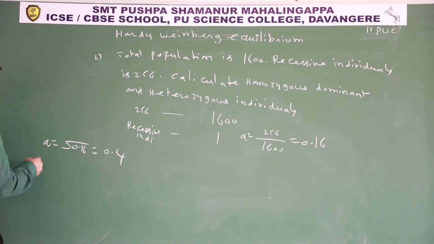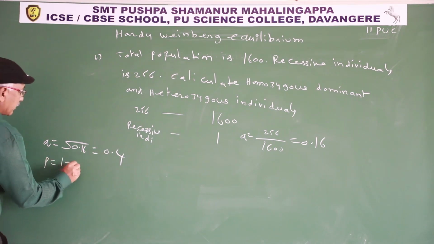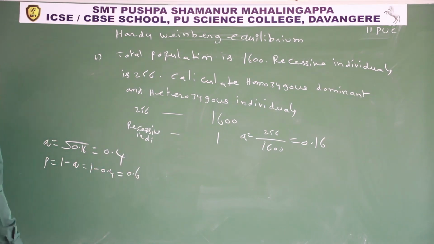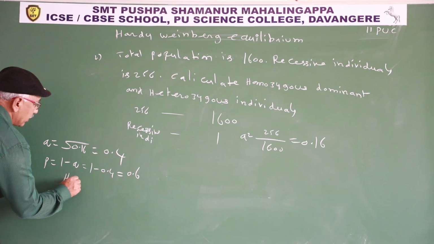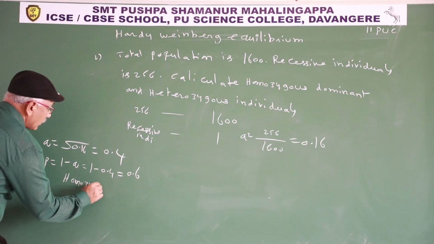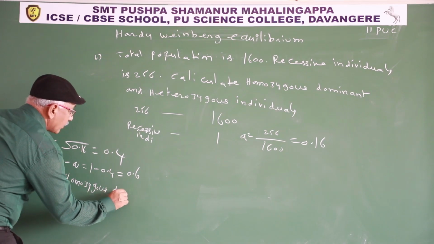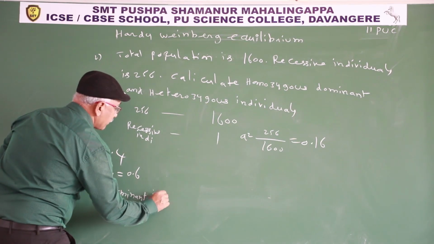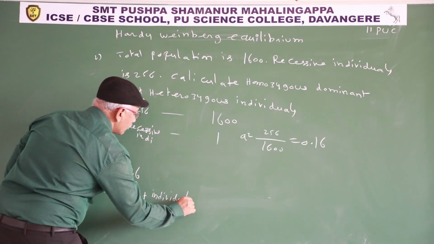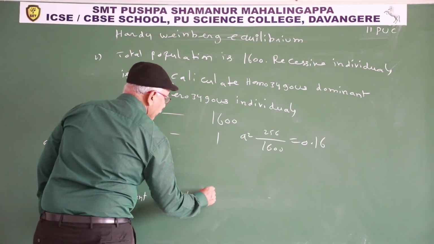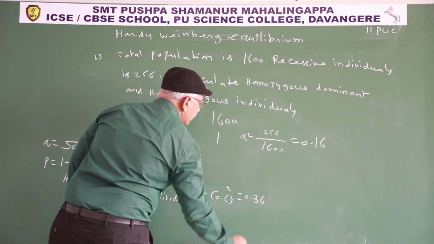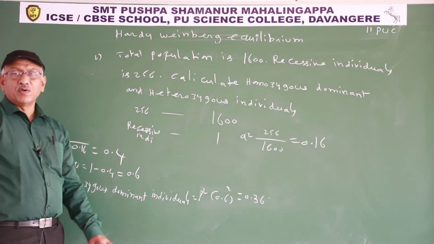Q is 0.4. P is 1 minus Q, that is 1 minus 0.4, 0.6. P is 0.6. Homozygous dominant individuals means p square, that is 0.6 whole square, 0.36. 0.36 homozygous dominant individuals in 1.